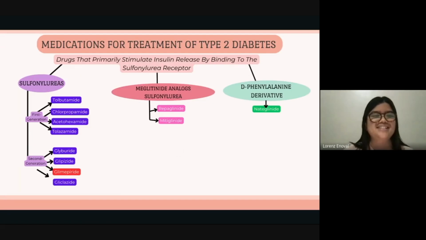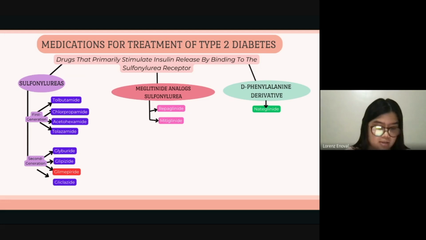Next, please. Medications for treatment of type 2 diabetes. These are the drugs that primarily stimulate insulin release by binding to sulfonylurea receptors. So we have sulfonylureas, meglitinide analogs, and D-phenylalanine derivative. For sulfonylureas like tolbutamide and glipizide, they enhance insulin secretion. While glimepiride, the medication used by the patient, stimulates insulin secretion from pancreatic beta cells by binding to the sulfonylurea receptors. And it is often prescribed alongside diet and exercise. It could also be used alone or with metformin or insulin for better glucose control.